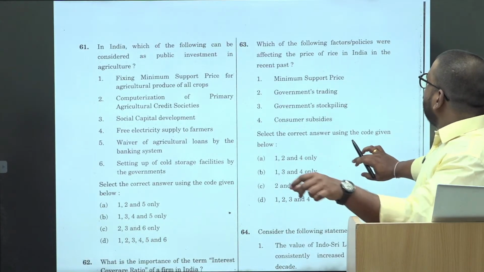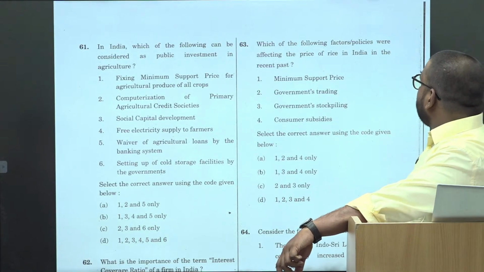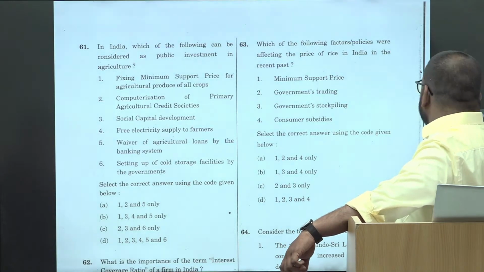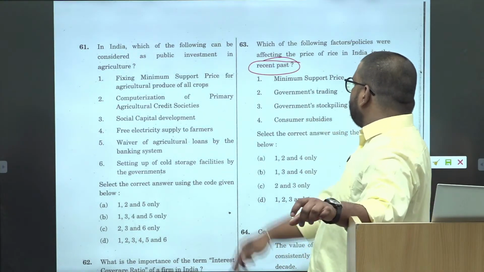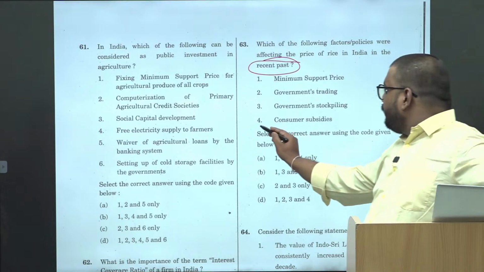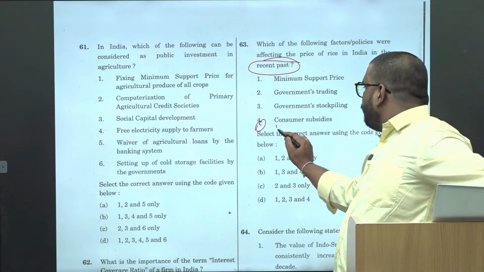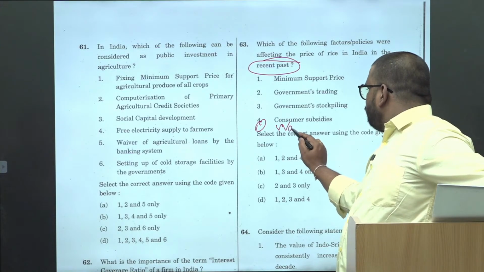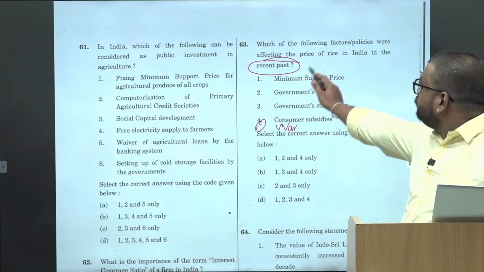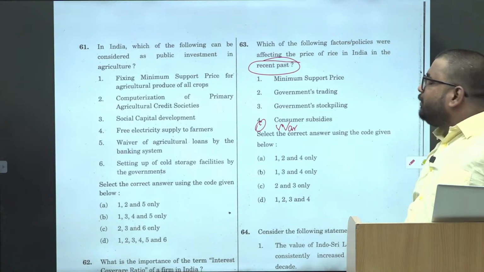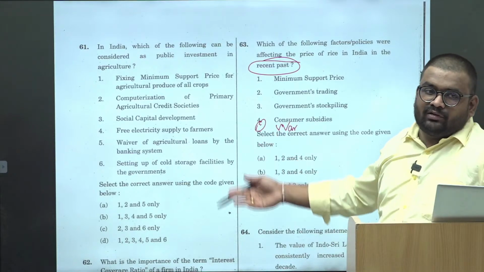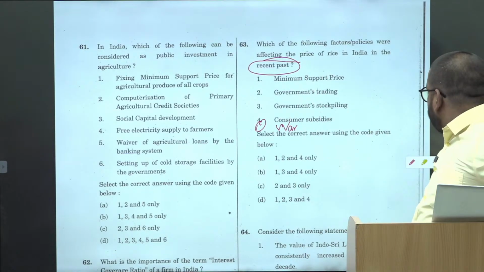Then, which of the following factors were affecting the price of rice in recent past? Again, recent past बोला है उन्होंने. ठीक है, if they would have given any option, like option 5th as war, that would have been incorrect. अगर उन्होंने पूछा होता affected the prices of rice any time after the independence, then war भी आ जाता. But in recent past बोला है.